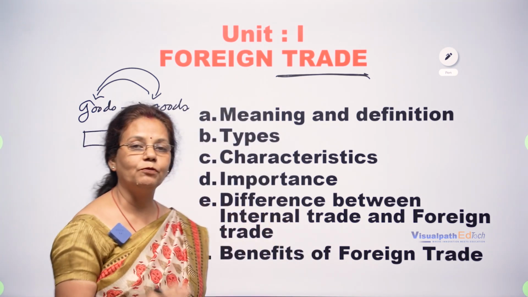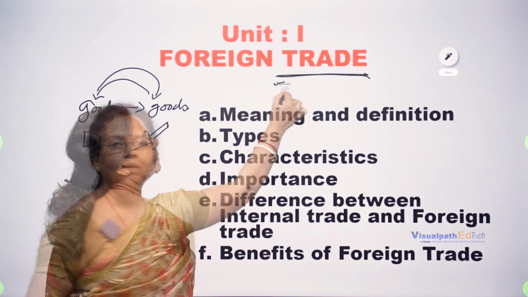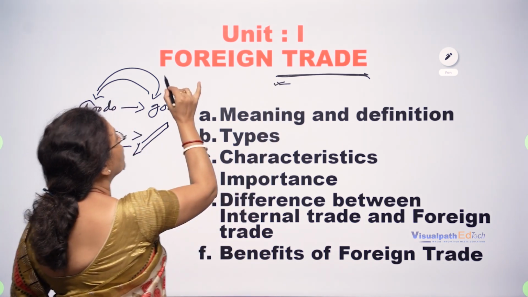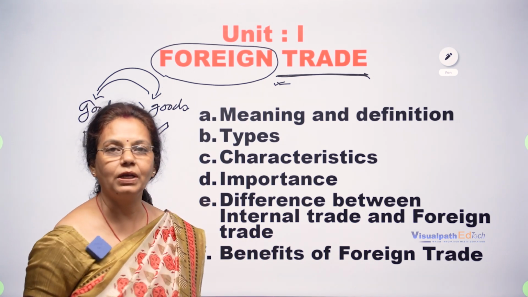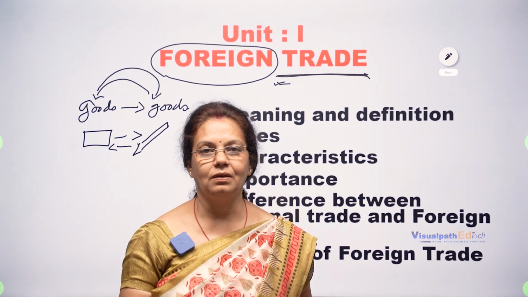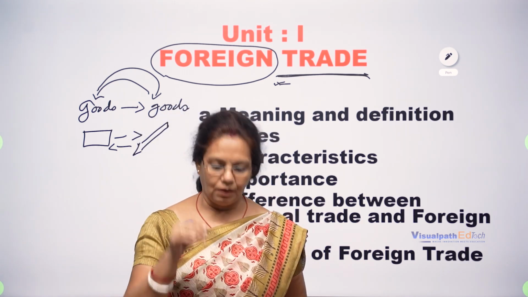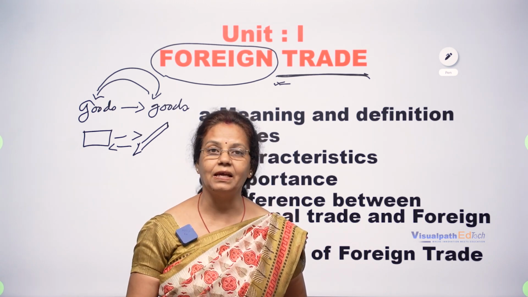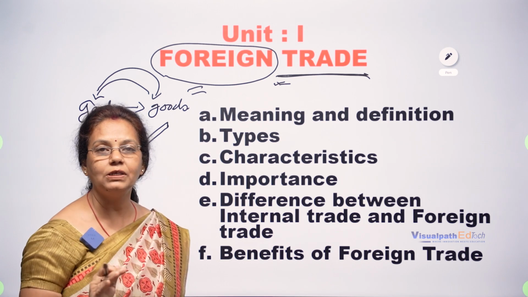So that type of transactions which take place is known as what? Trade. Here we will study what foreign is. What is foreign? Foreign means other than the home country. Whatever transactions are made in the home country, in the nation, that is known as home trade, not foreign trade.